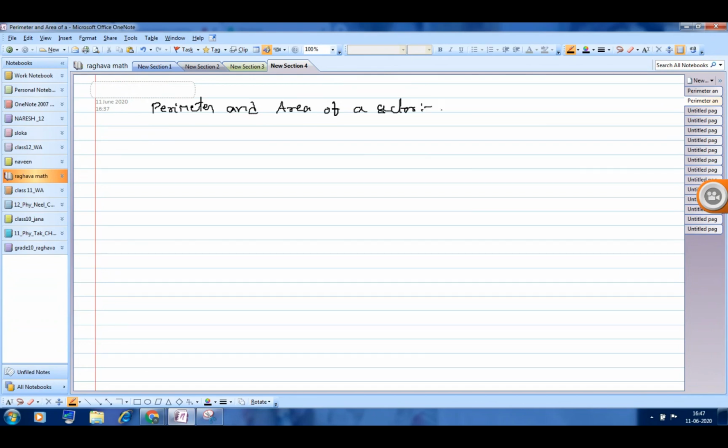Here the central angle is crucial to calculate these things.